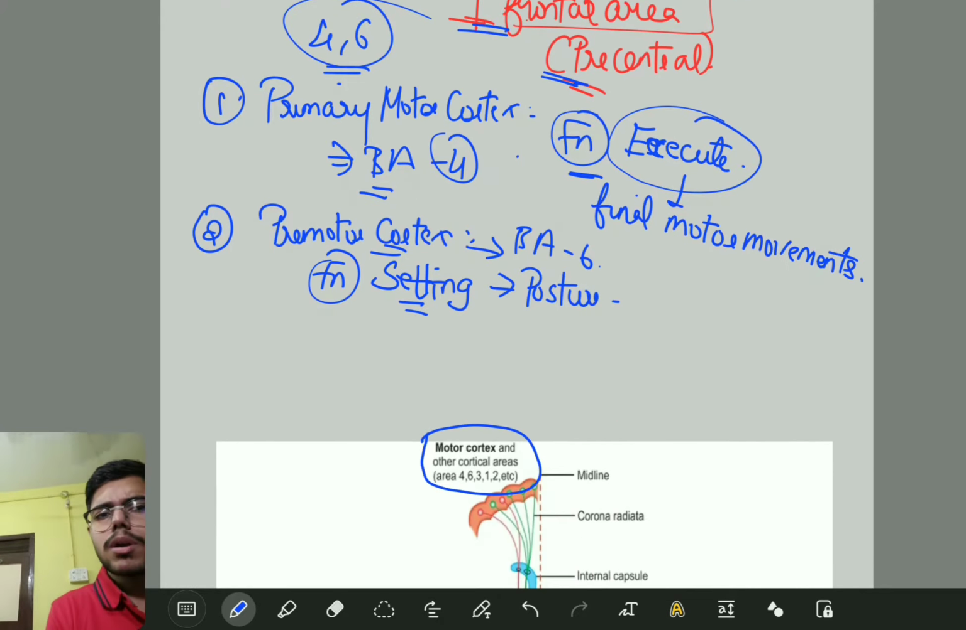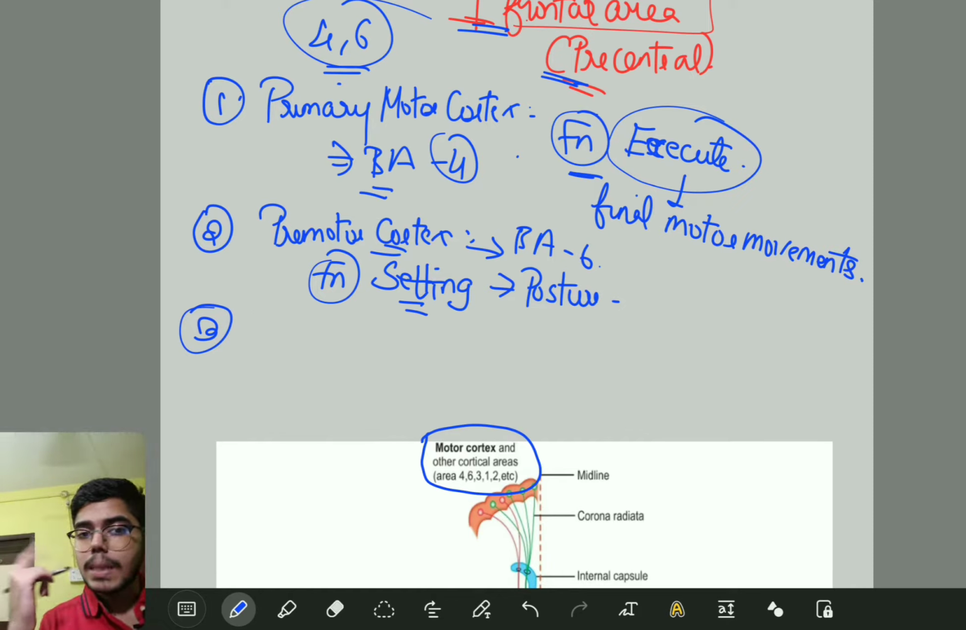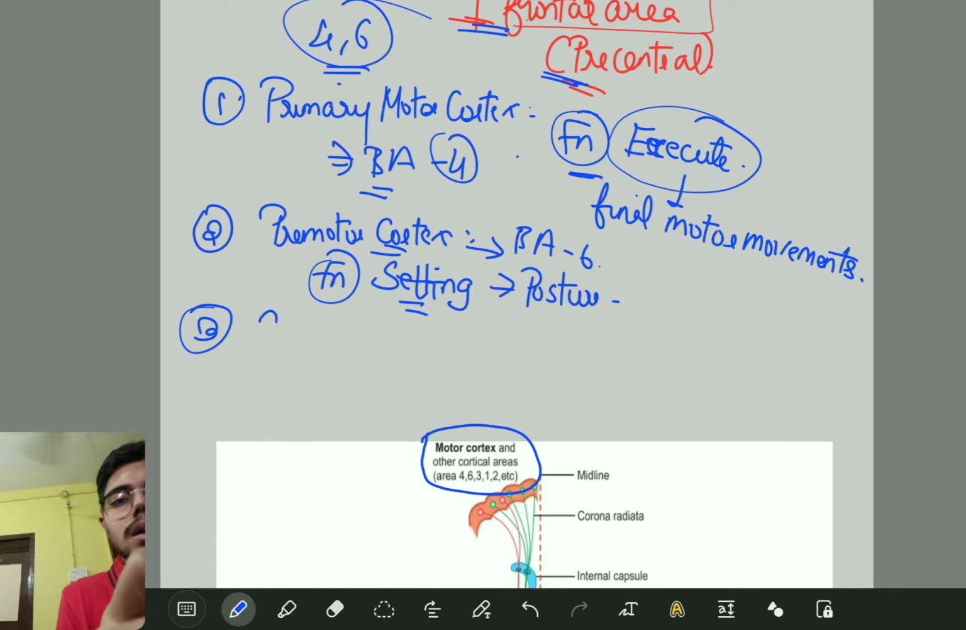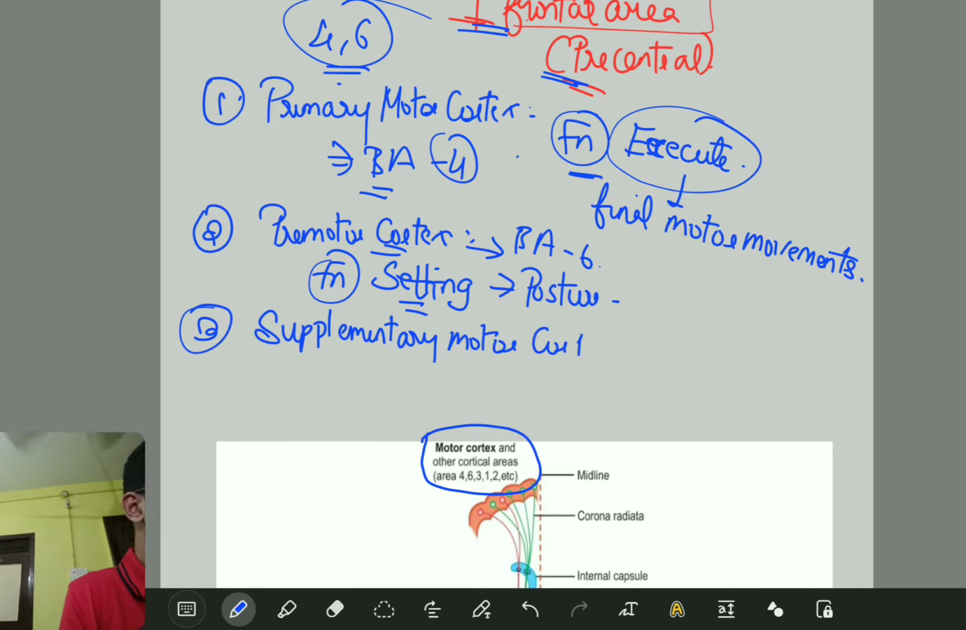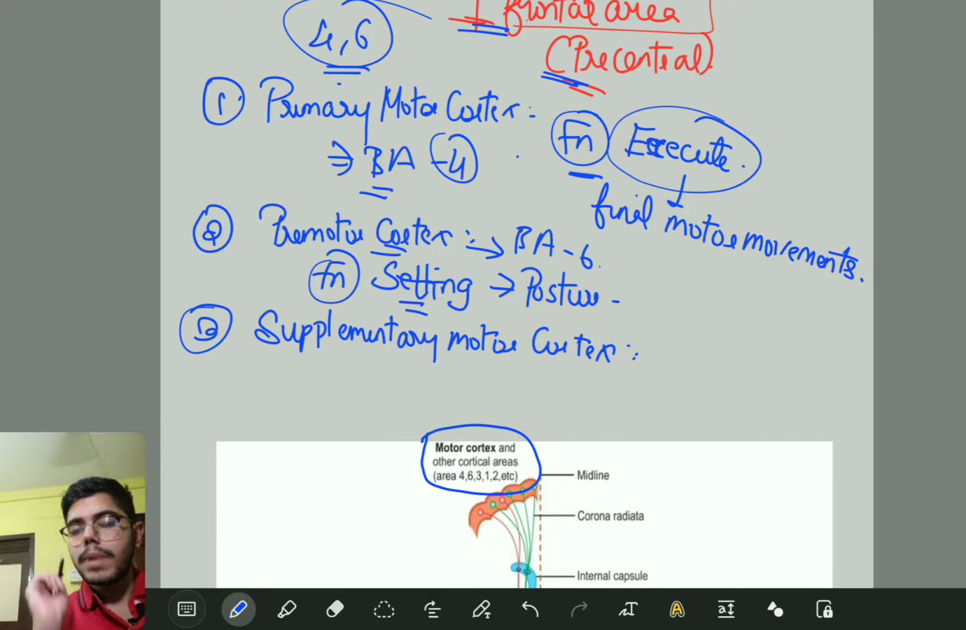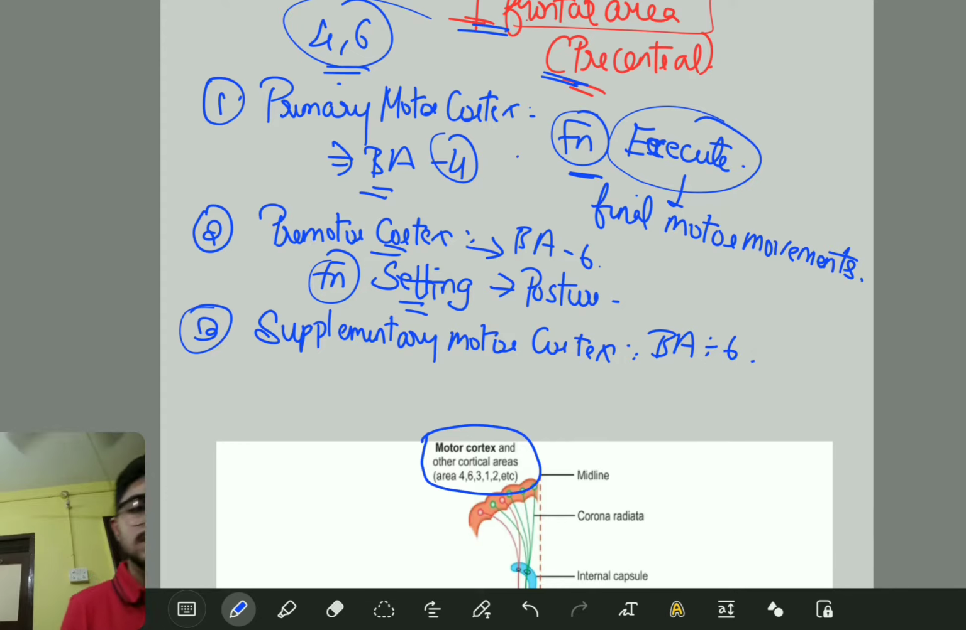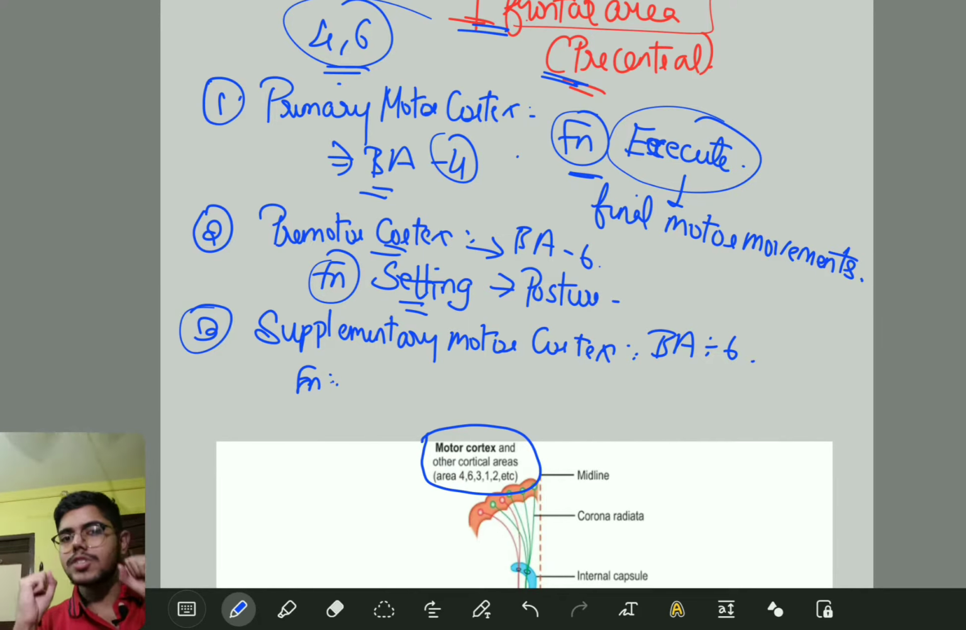Next important thing, your third one, is the supplementary motor cortex. What is the first question that comes to mind? What is the Brodmann area? The Brodmann area is 6. Next, what is the question coming to your mind? What is its function? Its main function is that it is responsible for bimanual coordination.